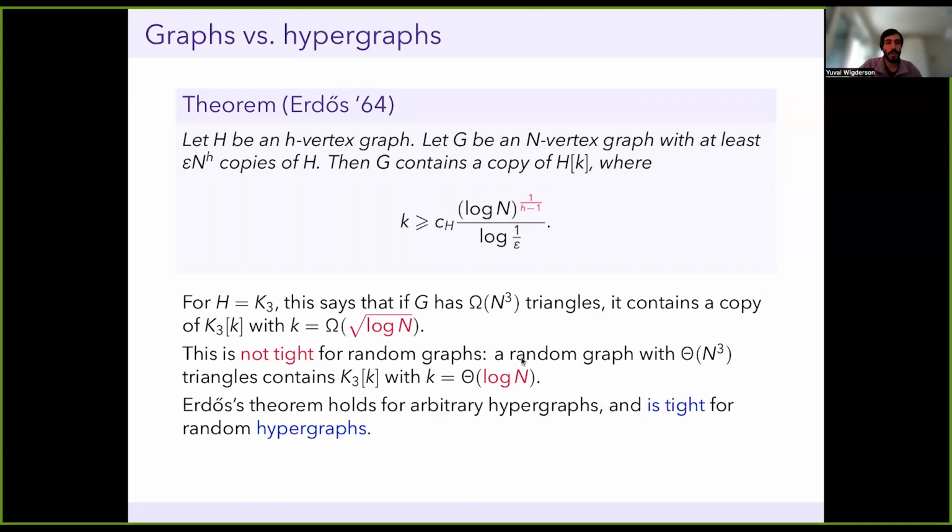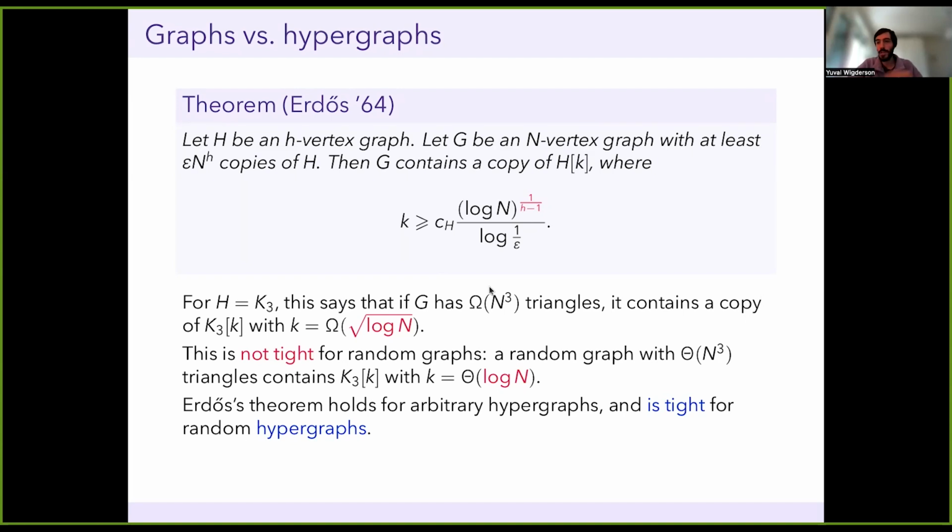And the reason for this is that although I've stated Erdős's theorem about graphs, it's really a theorem about hypergraphs. So in fact, Erdős's theorem says that if I have any hypergraph and it has many hyperedges, then it contains a large blowup of a hyperedge. And in this hypergraph setting, this exponent is the correct behavior. So for a random hypergraph, let's say a random 3-uniform hypergraph, this really would be the correct behavior.